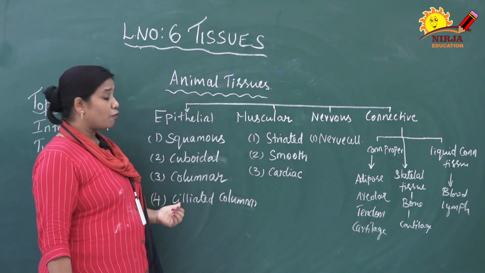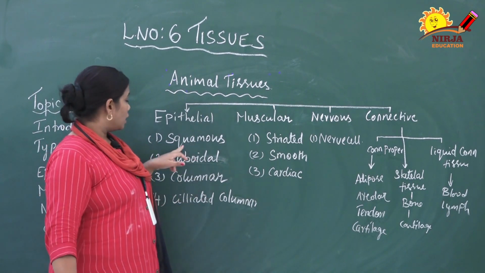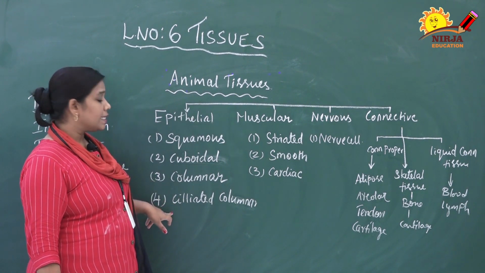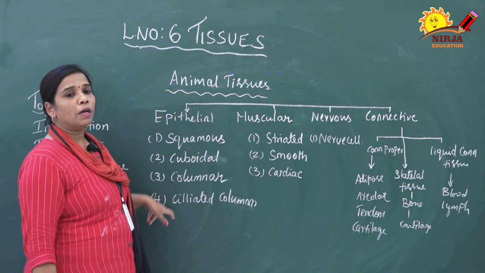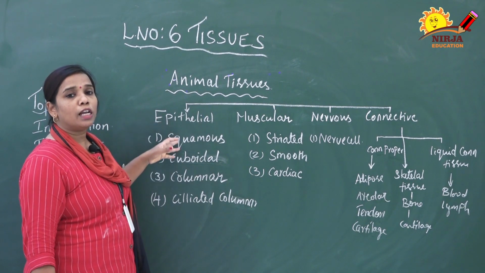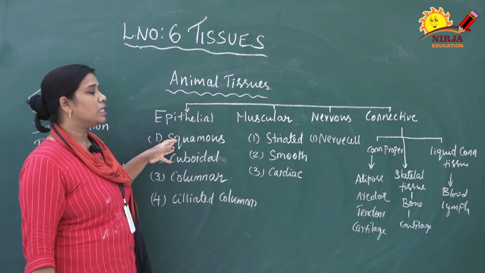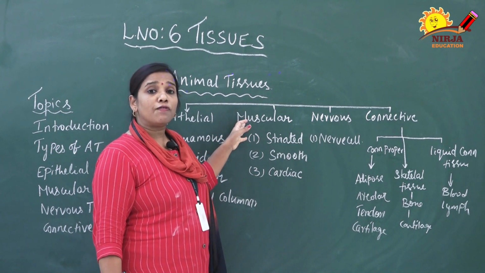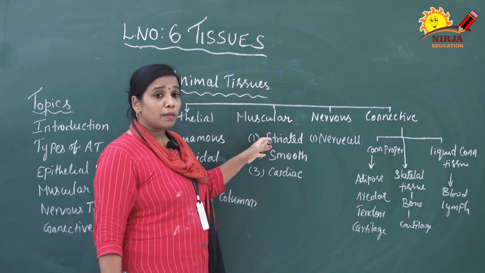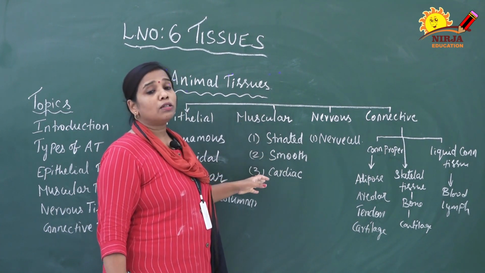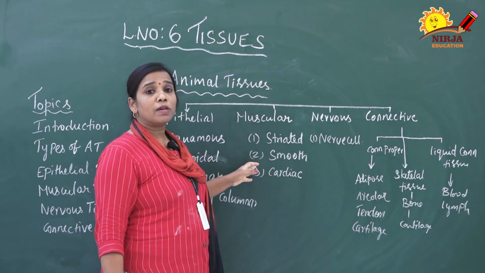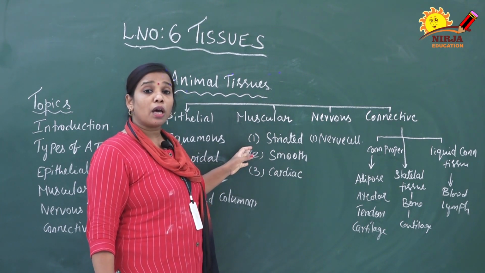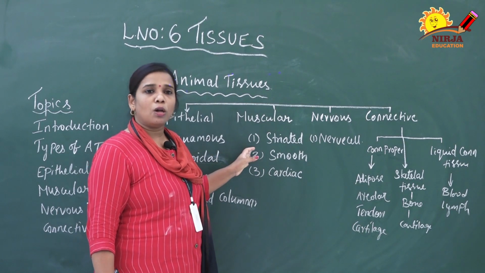The epithelial tissue is further classified into four types: squamous epithelium, cuboidal epithelium, columnar epithelium and ciliated columnar epithelium. There are four types of epithelial tissue, and everything we will discuss in detail. The next one is muscular tissue. The muscular tissue is composed of three different types: striated muscle, smooth muscle and cardiac muscle. Each is present in different organs and performs different functions.